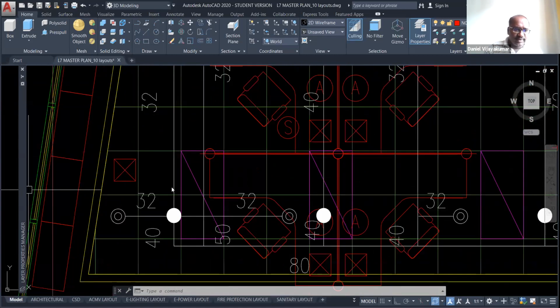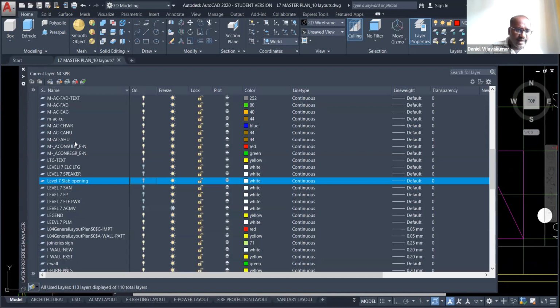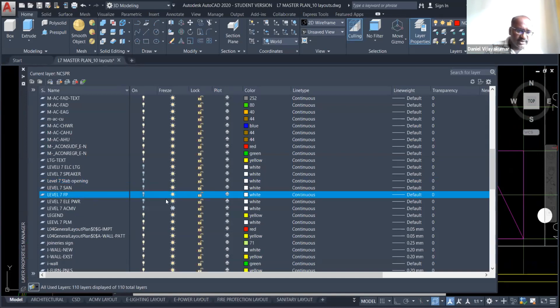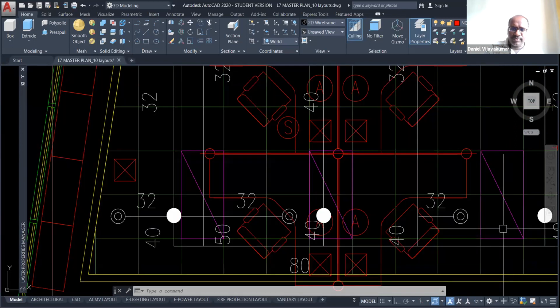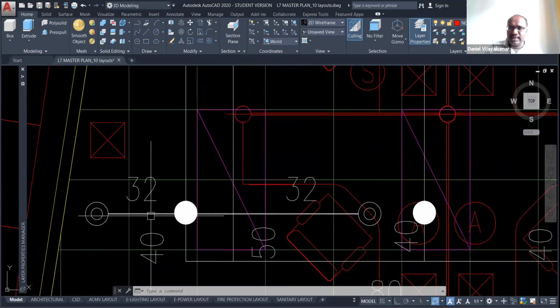If you want to turn off that sprinkler too, you have to find what the layer for sprinkler is, fire protection. This is the fire protection. You can turn it off, or you can select it, then you can see here what the layer type is.